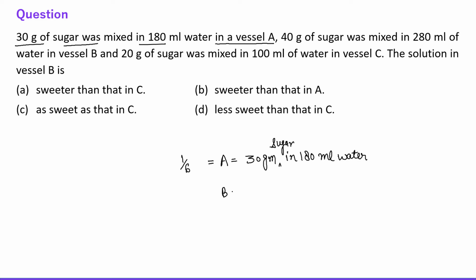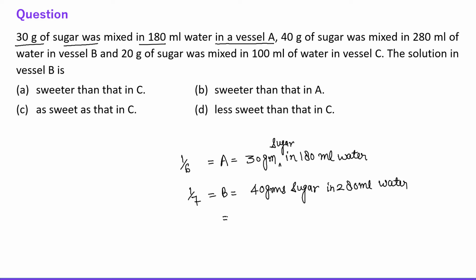So if we talk about vessel B, so 40 grams sugar in 280 ml water. So it means 40 by 280, it is 1/7, right?